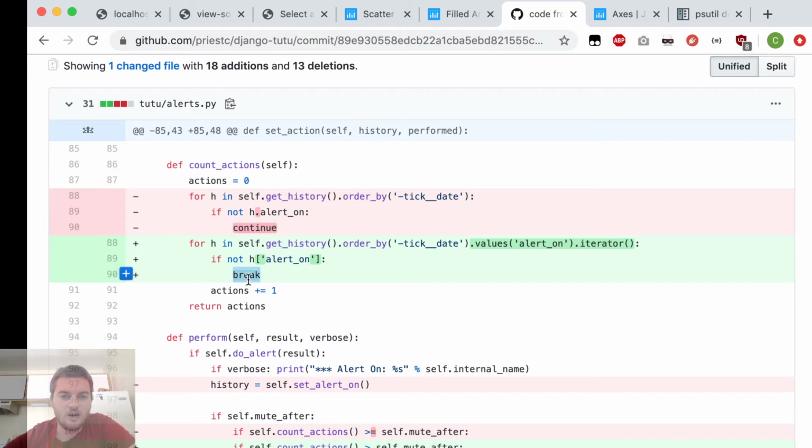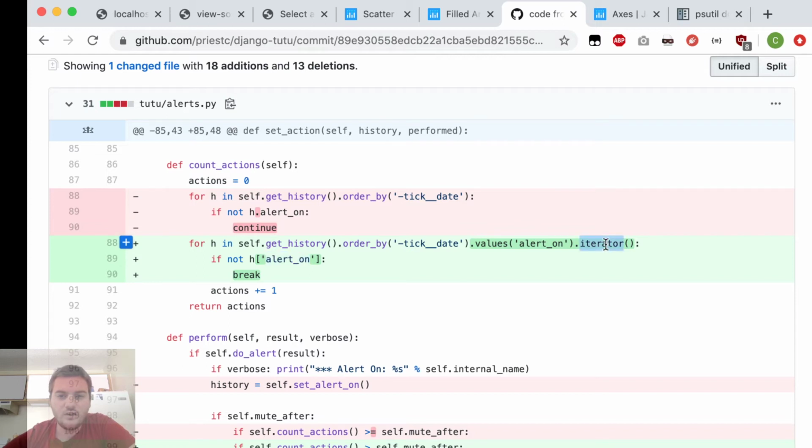Break is more accurate. Also, I added this values call. This right here is a query set. This get history dot order by: get history returns a query set, and then order by is a query set method that returns a query set. So then dot values tells this query set to only return the alert on value, because we're only using the alert on value.